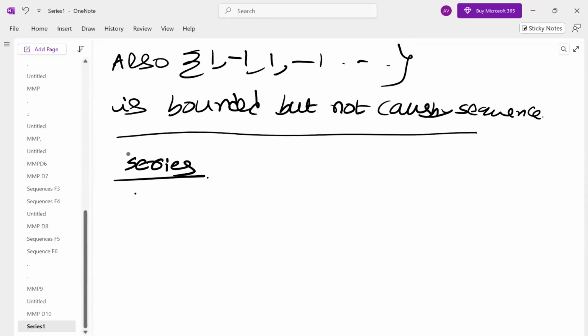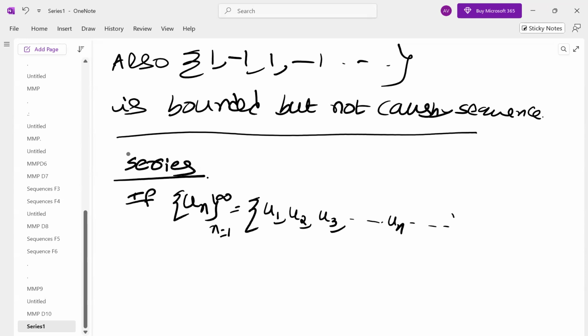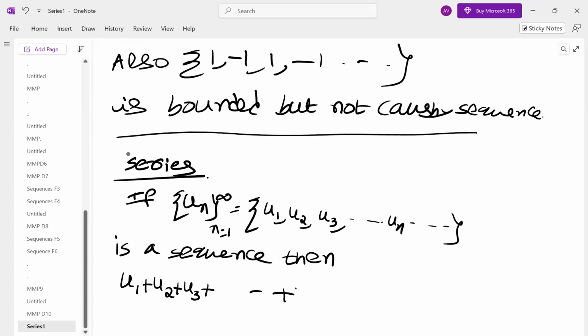Series. If u_n, n equal to 1 to infinity, is a sequence, what is the meaning? u1, u2, u3 and so on, un and so on is a sequence, then u1 plus u2 plus u3 and so on plus un plus and so on is called series.